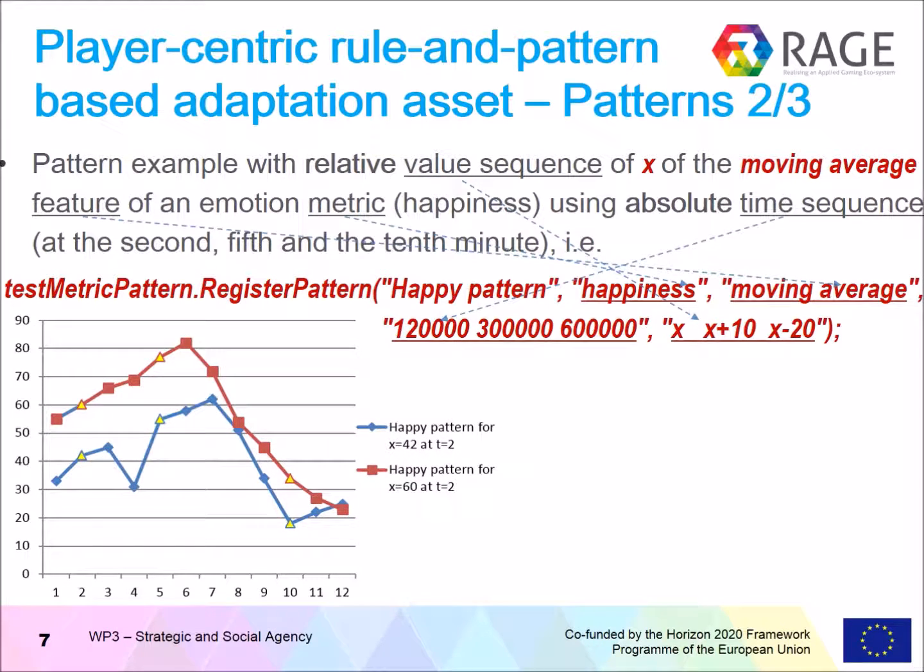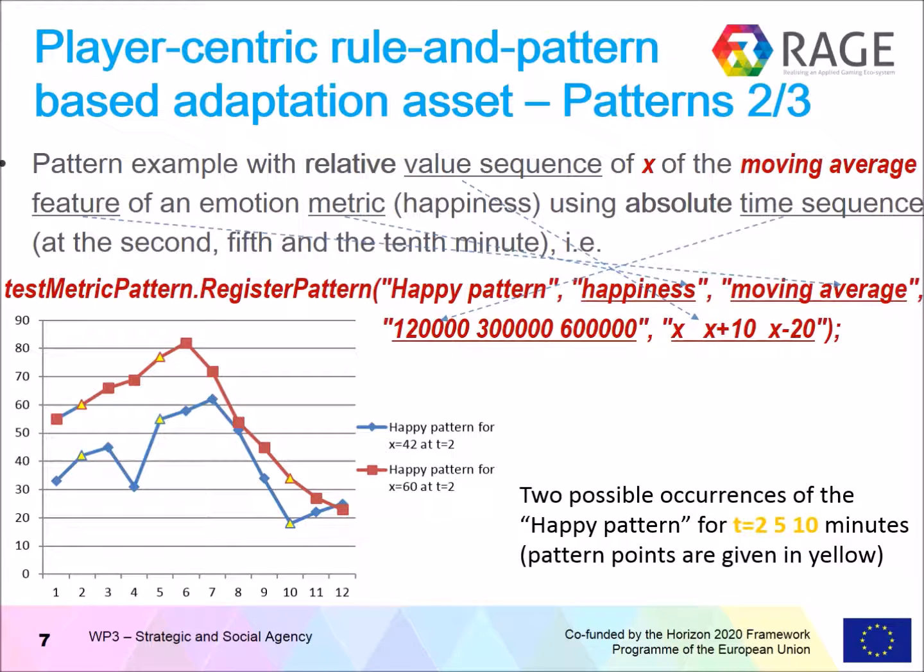And on these two sample graphics there are found two occurrences of this happy pattern for the moment 2 seconds, 5 seconds and 10 seconds after the beginning. So the first pattern starts with x equal to 42 here, respectively x plus 10, this is 52, and x minus 20, which is 22. And the second pattern starts with x equals to 6.